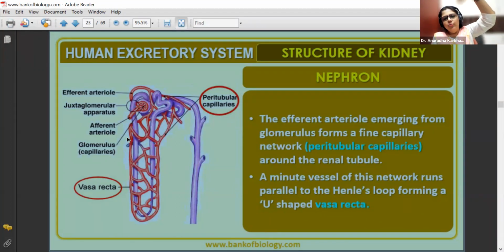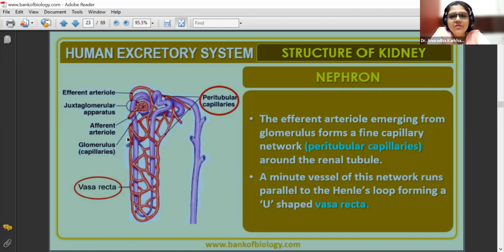When the descending loop of Henle is moving downwards, the vasa recta is moving upwards. And when the loop of Henle is ascending, the vasa recta is descending. So they are going to be in the opposite form, though parallel to each other. Did you all understand this, whatever I have said?